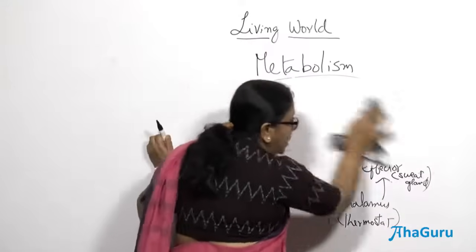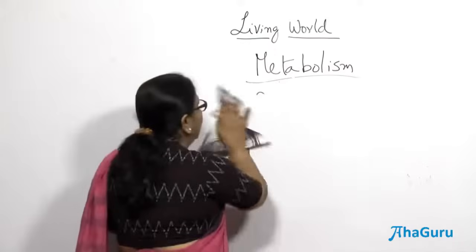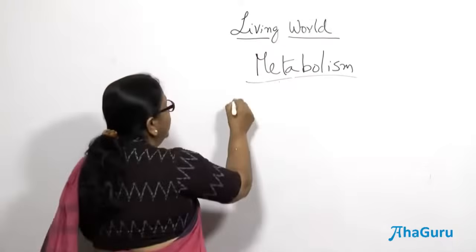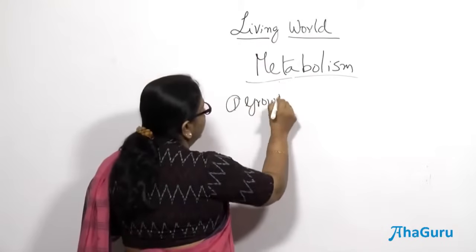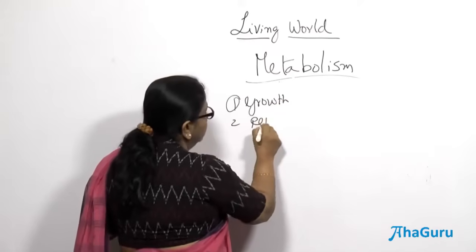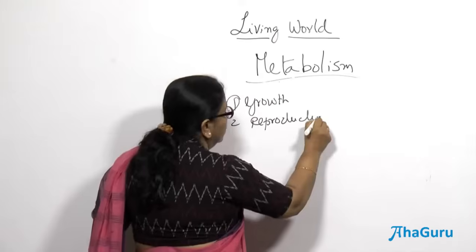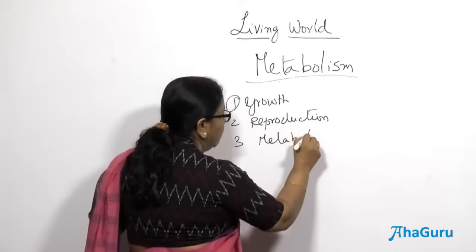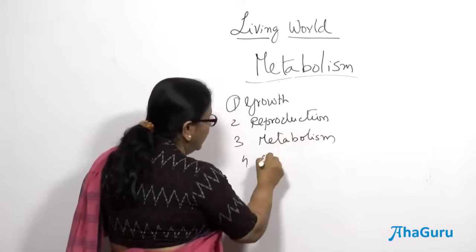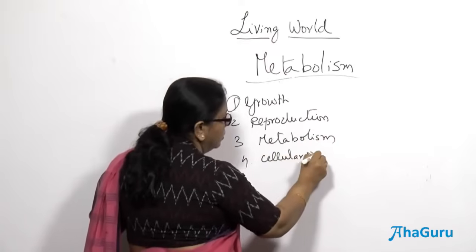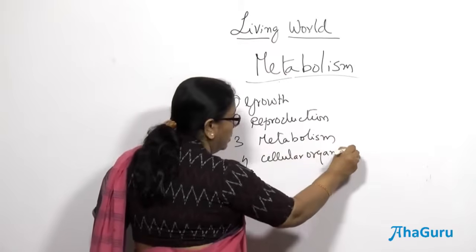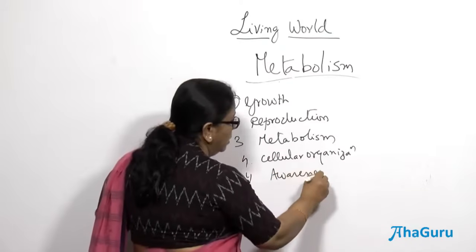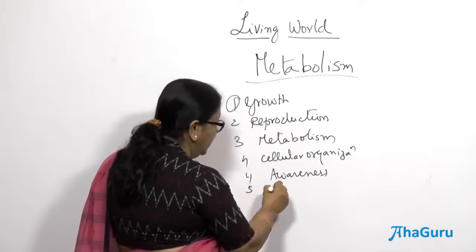So, if I summarize all the characteristics of living organisms, whether definitive or not definitive, I am going to include all. So, one includes growth, then reproduction, then metabolism, cellular organization, and then response to stimuli or awareness, and then you can call it self-regulation.